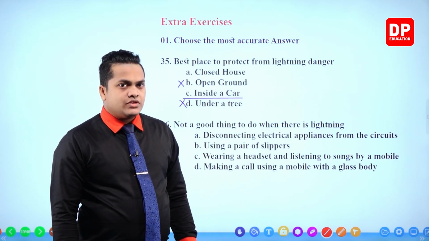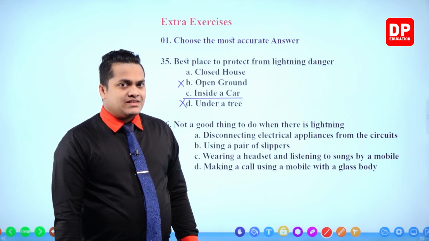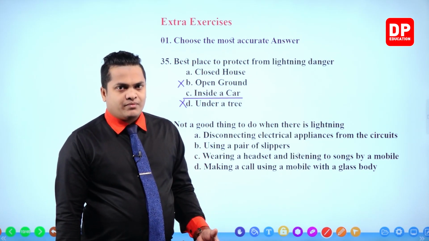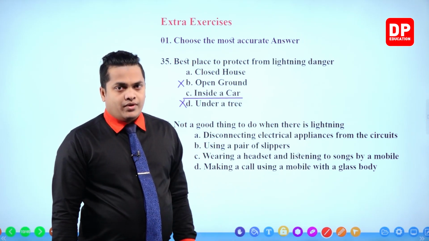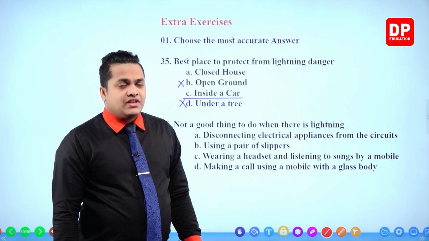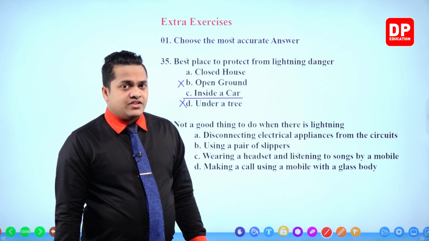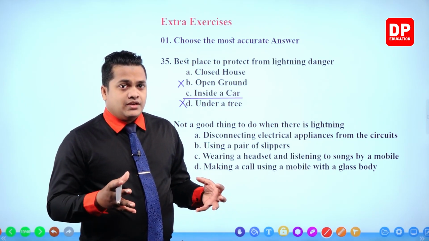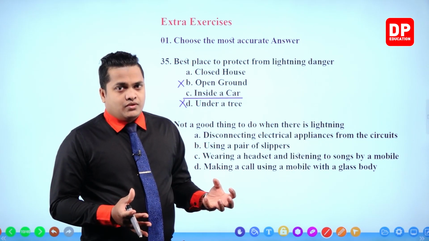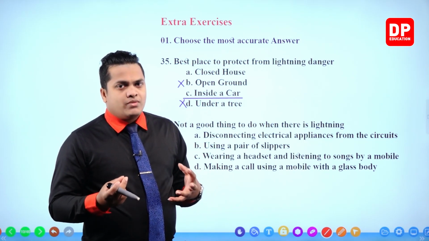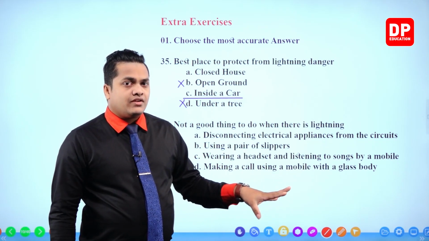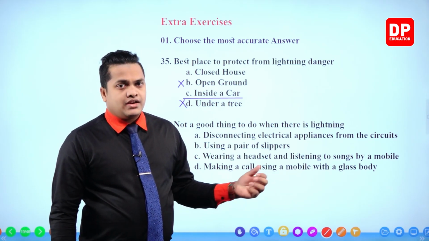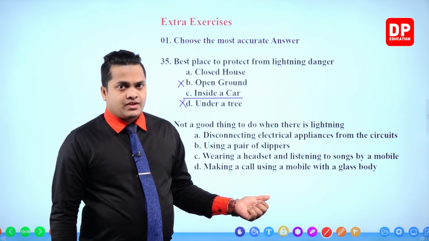Inside a house is also okay, but there is a small probability that the lightning will travel along the ground. If the lightning stroke is somewhat heavier, then there is a small probability that the electricity will travel along the ground and it might electrocute you.